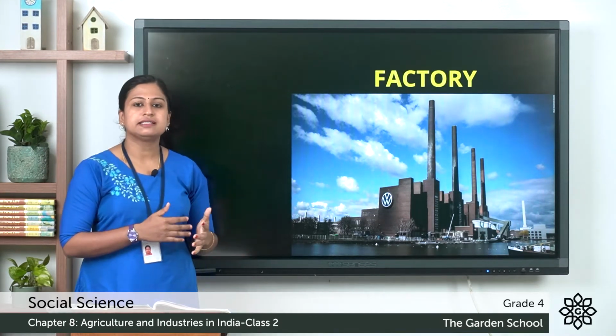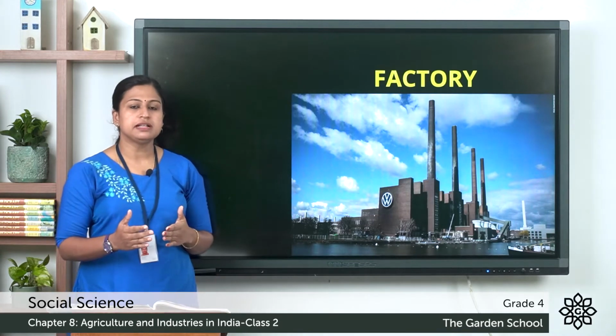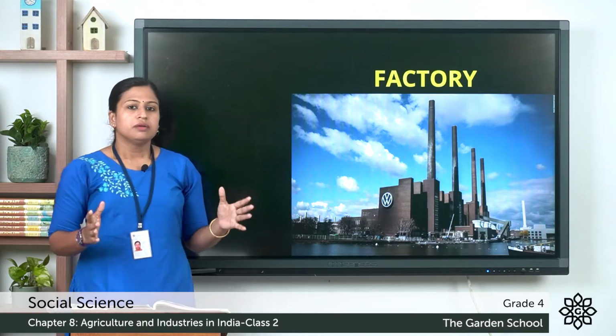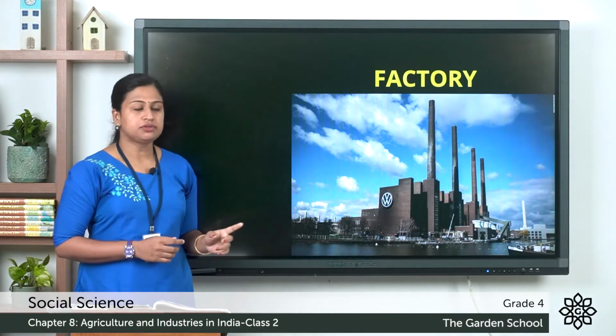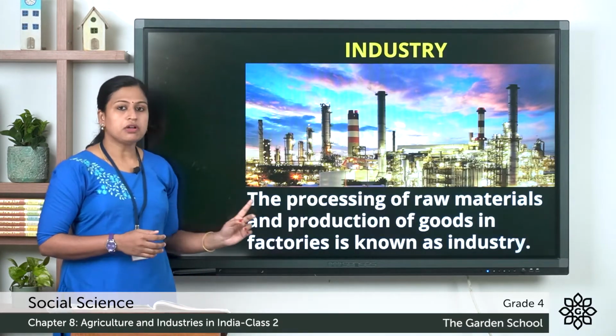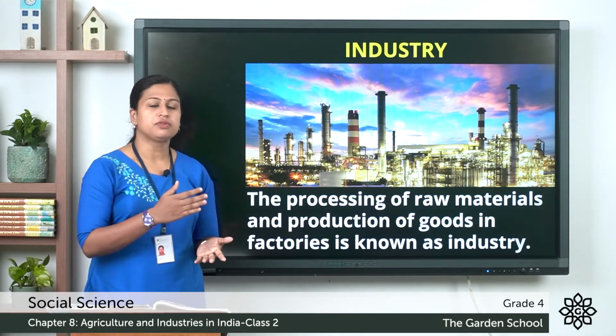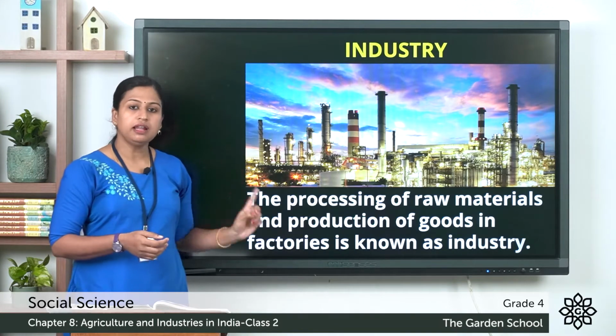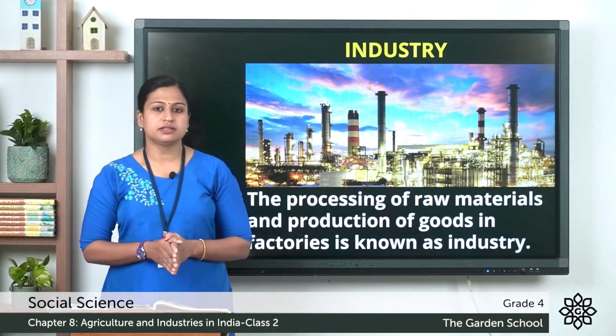So, factory is a place where raw materials are processed into final product. And what do you understand by industry? The process of converting raw material into final product and the production of goods in factory is known as industries.